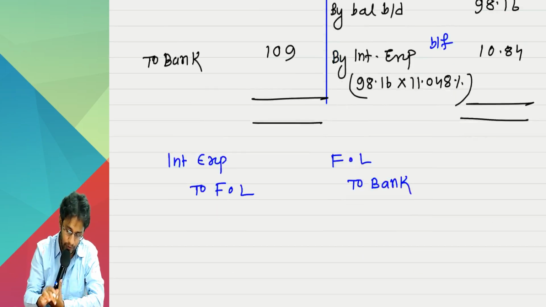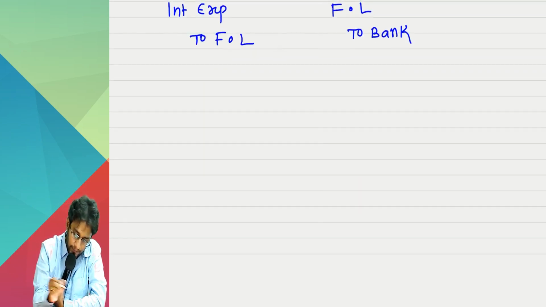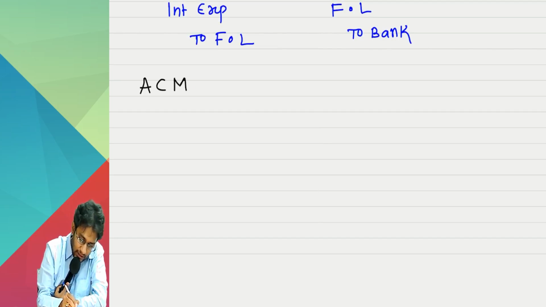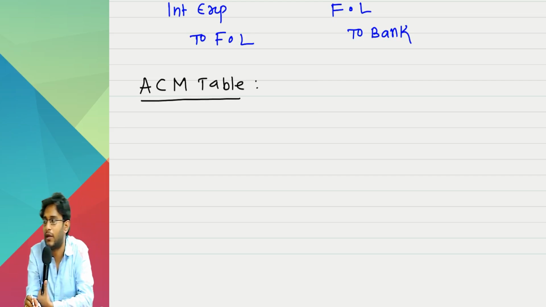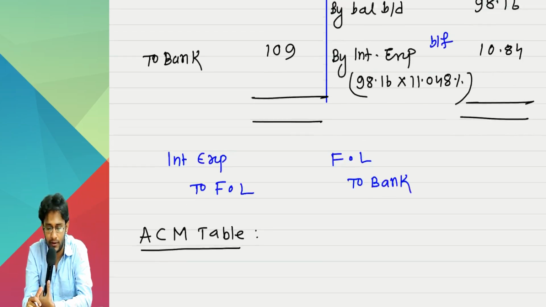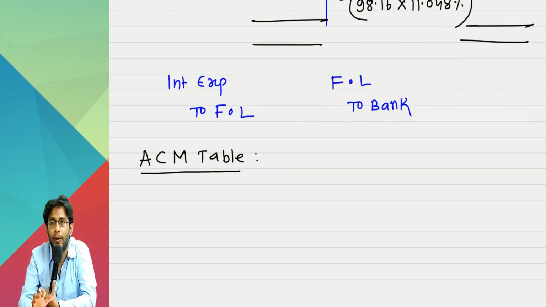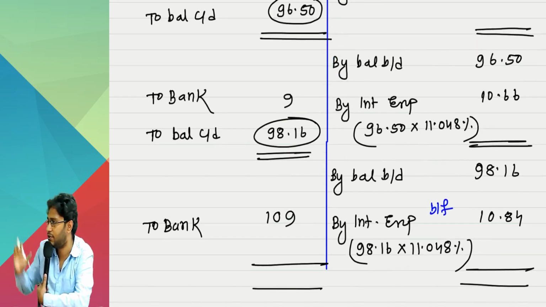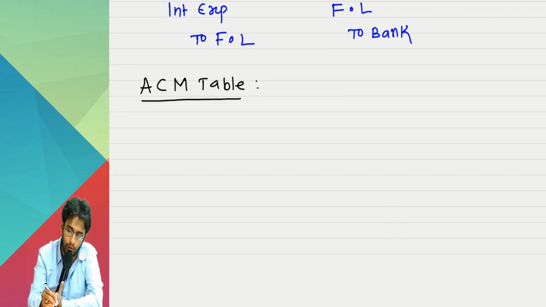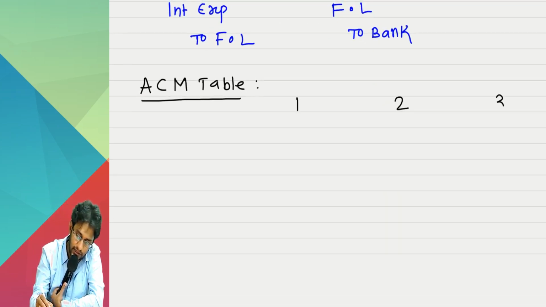Okay, look at this. Then there is something called an ACM table. There are so many questions where they will not ask you to draft a ledger like this. They will say, prepare an ACM table and leave it. ACM table means a table format that you will prepare, like first year, second year, third year.